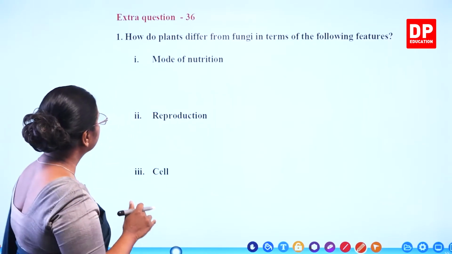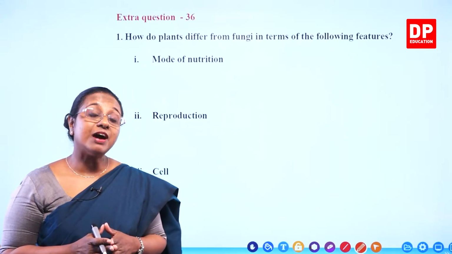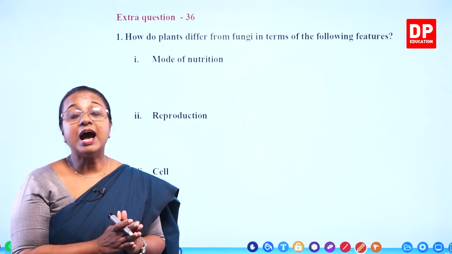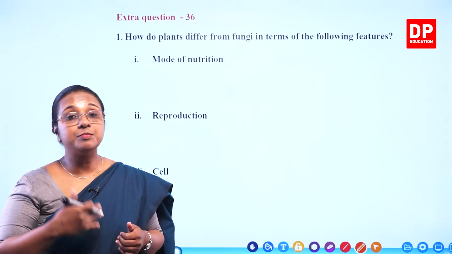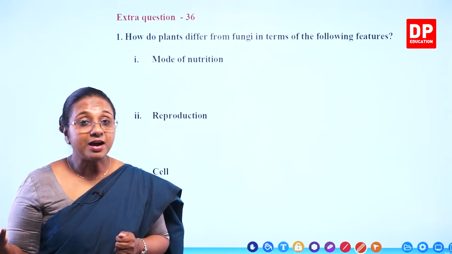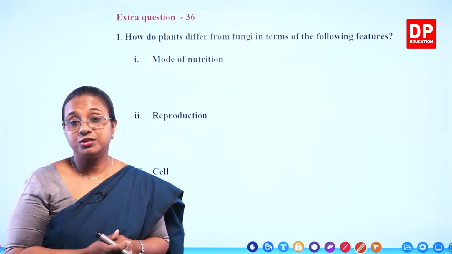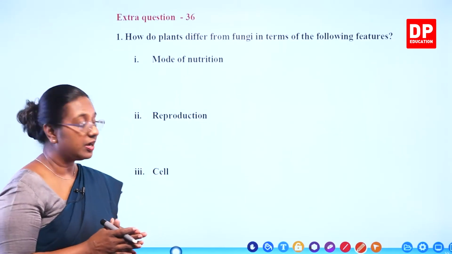Then we will look at their differences. Mode of nutrition. If you take the fungus, all fungi are heterotrophic. They don't produce their own food. They are either decomposers or saprophytic organisms. Whereas plants, they are all photoautotrophic. So, that is the main difference under mode of nutrition.